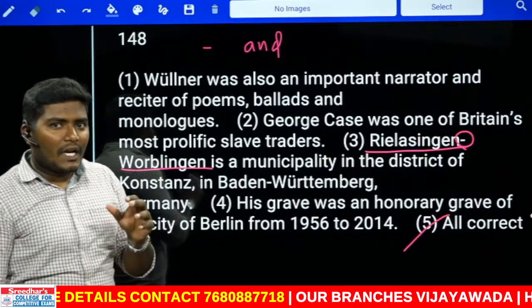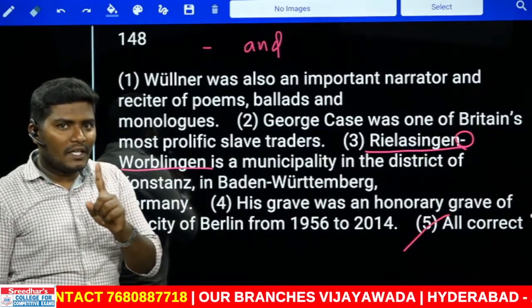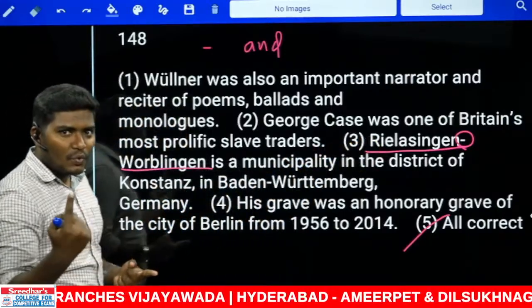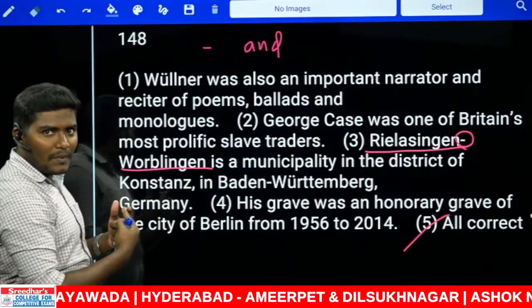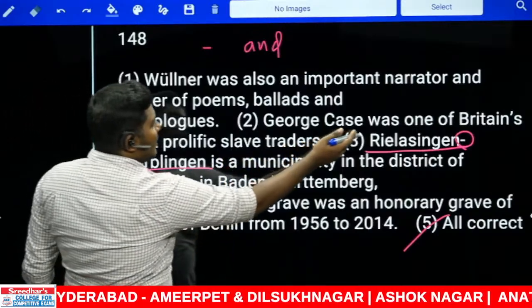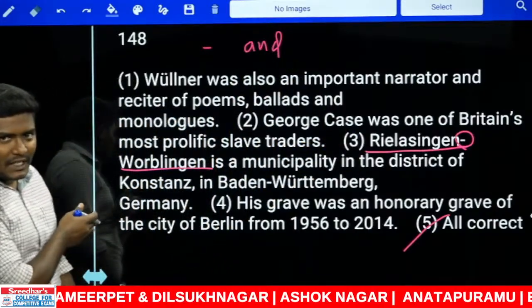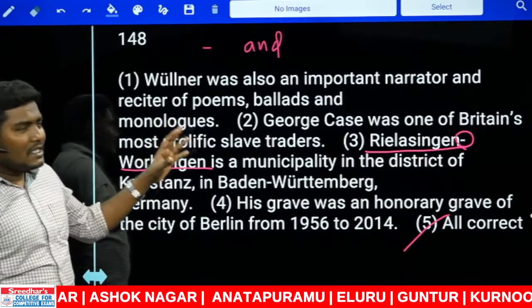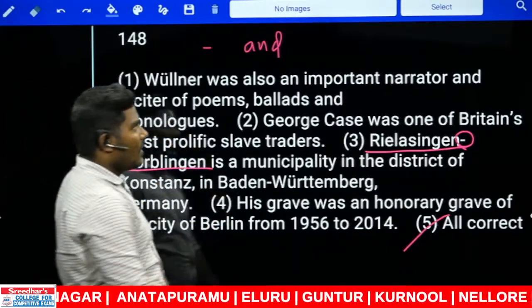Compound word. And remember, compound words should be treated as only one word. Now together, these two words actually refer to only one place. Together, that is one place. If at all, let us say R and W, if the sentence is in such a way, we are referring to two cases. We see this in the compound nouns and also in the compound adjectives.